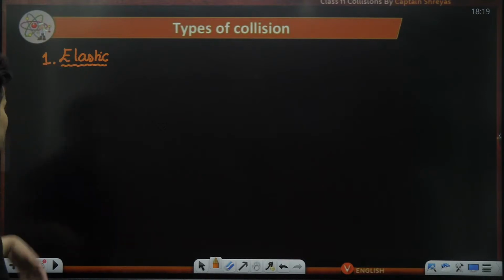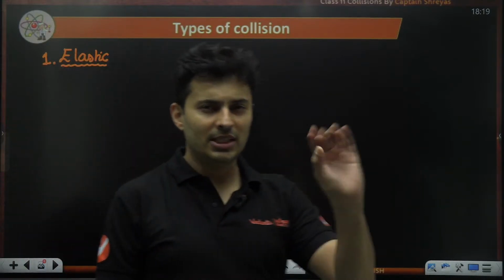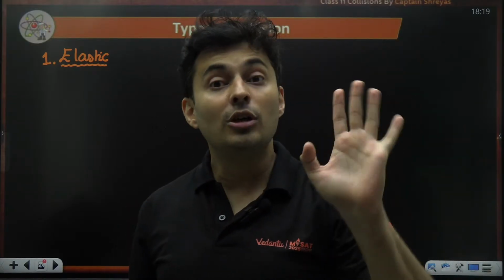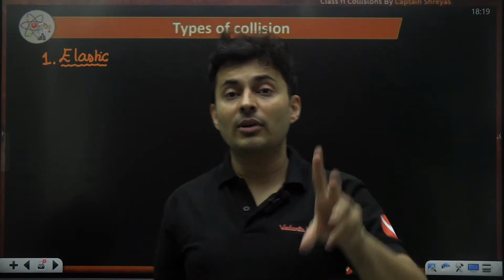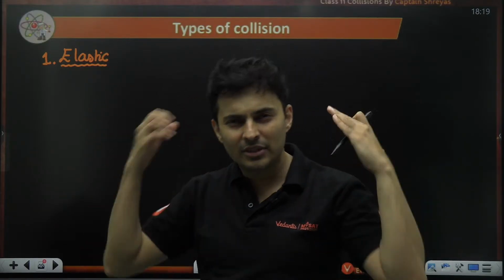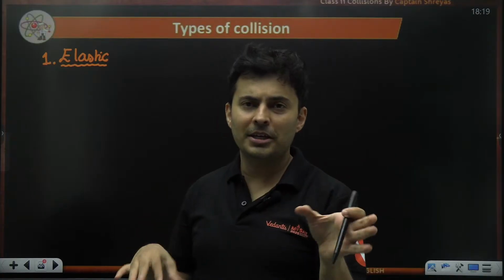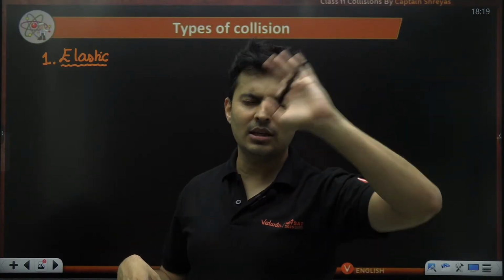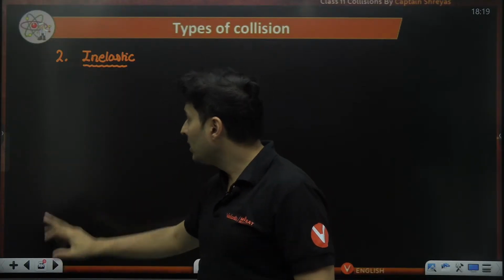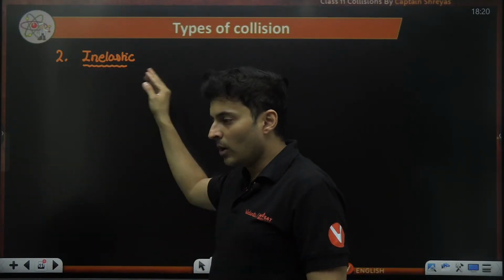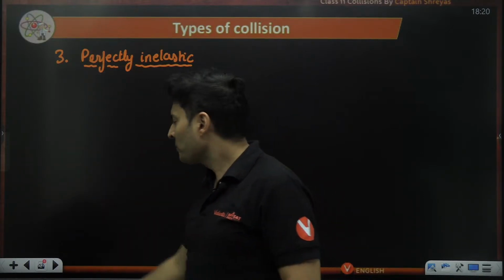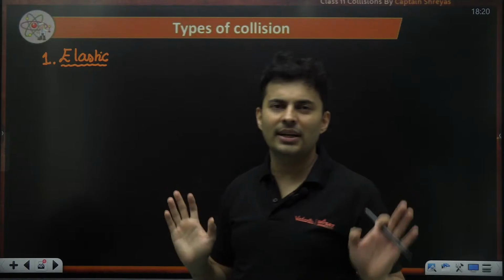What is so special? What is the difference? Don't worry, I'll tell you everything, but first I'm telling you the names. Elastic, inelastic, and perfectly inelastic. Lot of people think there is something called perfectly elastic collision. Guys, there is nothing like perfectly elastic. If it is elastic, means elastic. Don't remember such stupid names. It is just elastic collision. Only in inelastic collision you have just inelastic versus perfectly inelastic collision. Once I explain, you will understand it and you will not forget it.